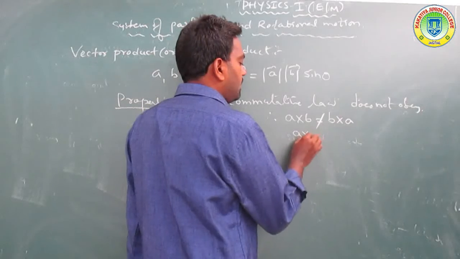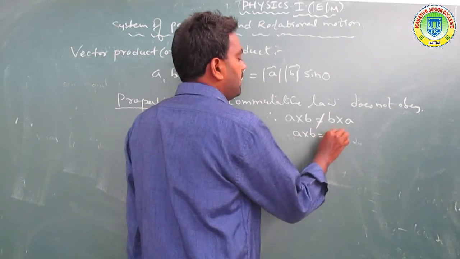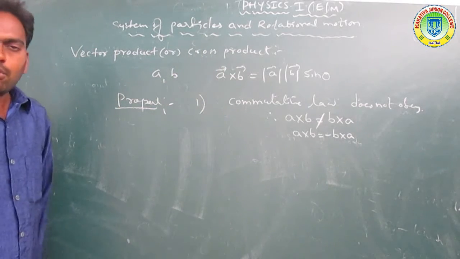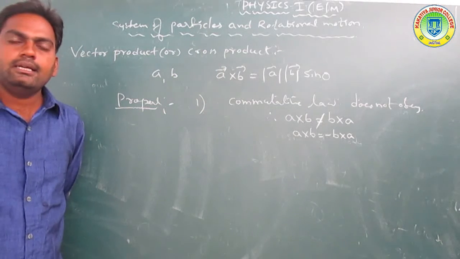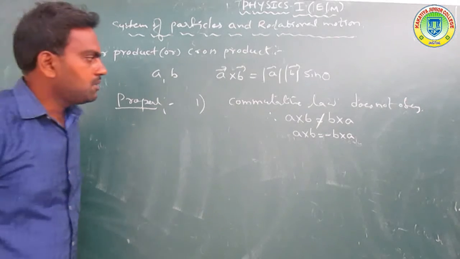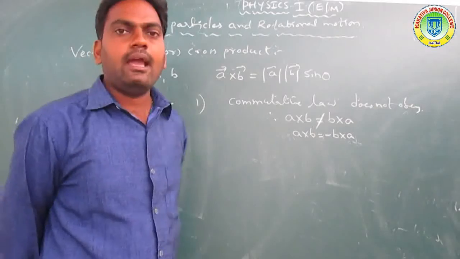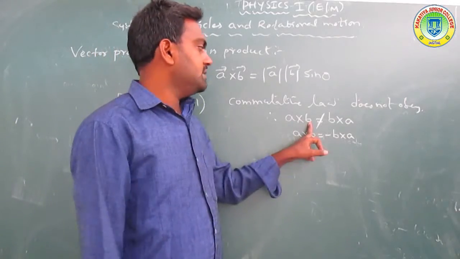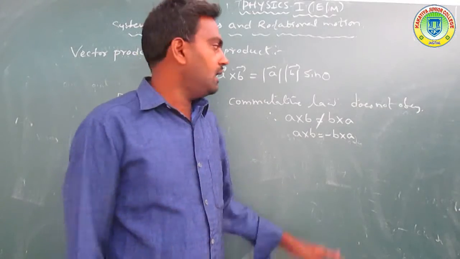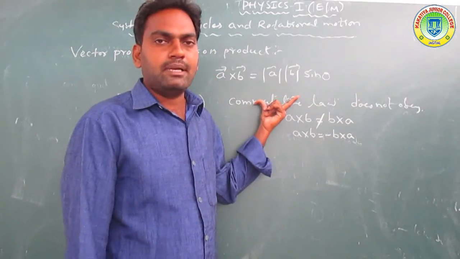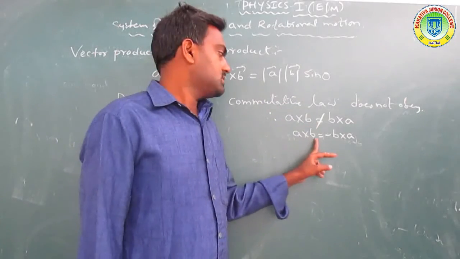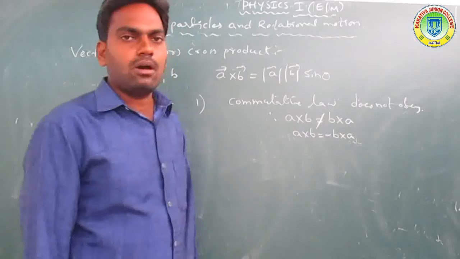That is, A cross B is equal to minus B cross A. Okay, got it.